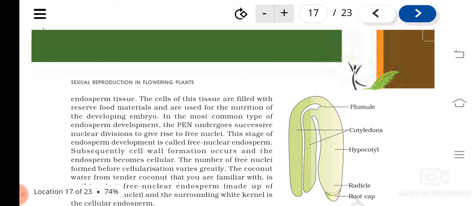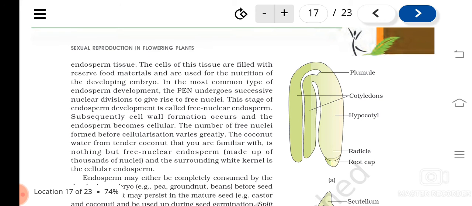And what is the speciality of the cells of the endosperm? They will be filled with reserve food materials, and that can be used by the developing embryo. When you see the endosperm development, in most cases the primary endosperm nucleus will undergo divisions continuously and form a number of nuclei. This will give rise to free nuclei, which is the plural of nucleus. So this stage of endosperm development is called free nuclear endosperm.